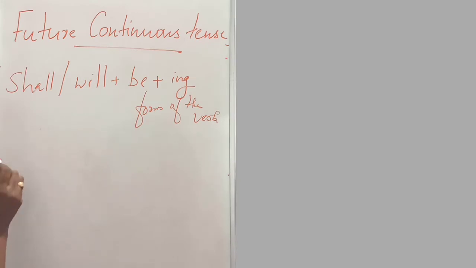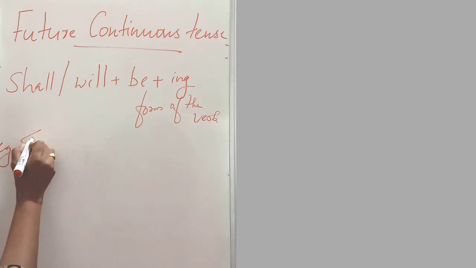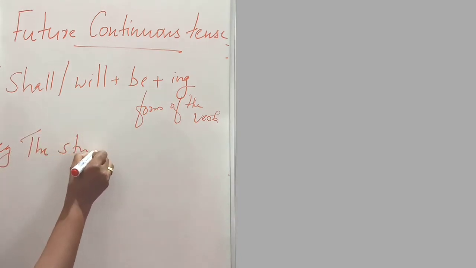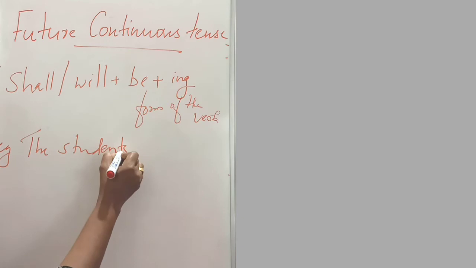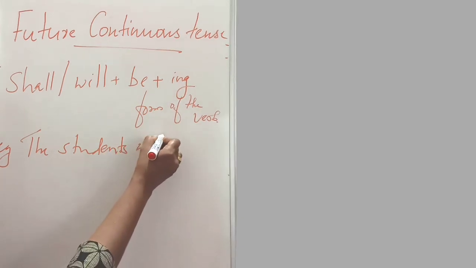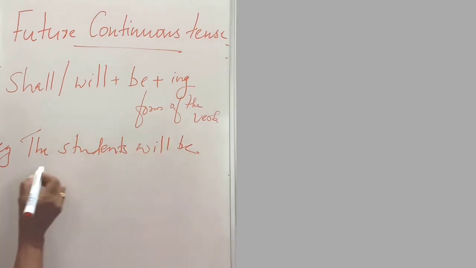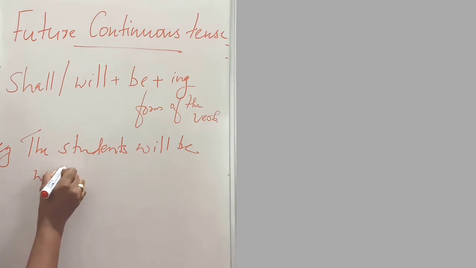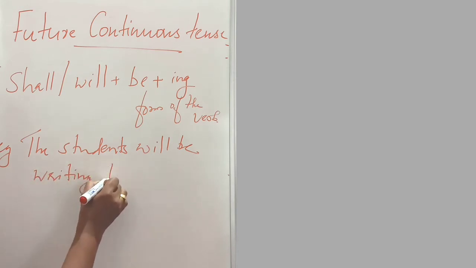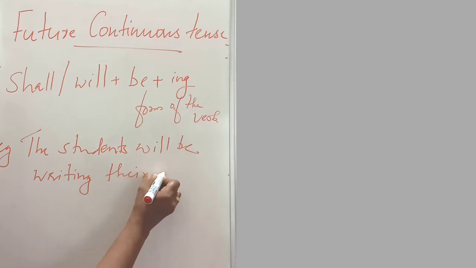Example: the students will be writing their exam next week.